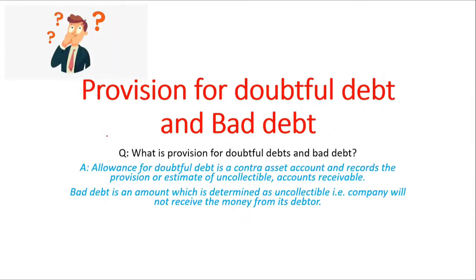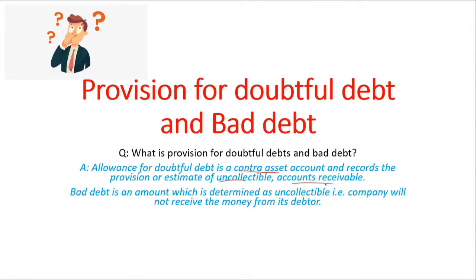This is also commonly known as allowance for doubtful debts or provision for doubtful debts. It is a contra asset account for accounts receivable, and it records a provision or estimate of uncollectibles for accounts receivable. So you have accounts receivable, which are your customers who haven't paid you for their purchase from you. In businesses, it's very normal to expect that some of the customers will not pay you, and hence that is the very reason why we create provision for doubtful debts.